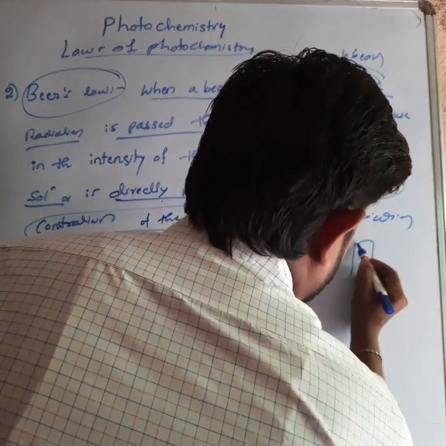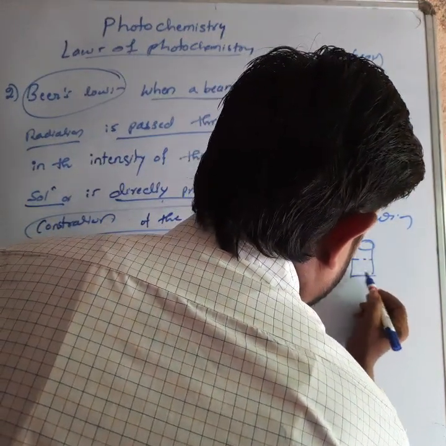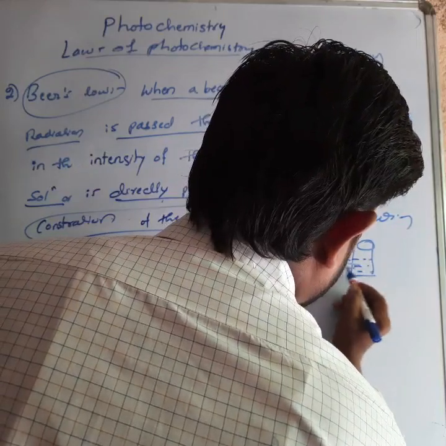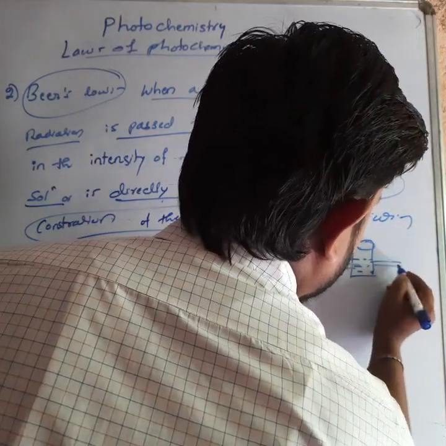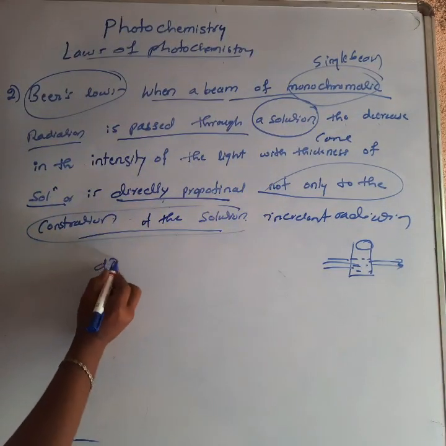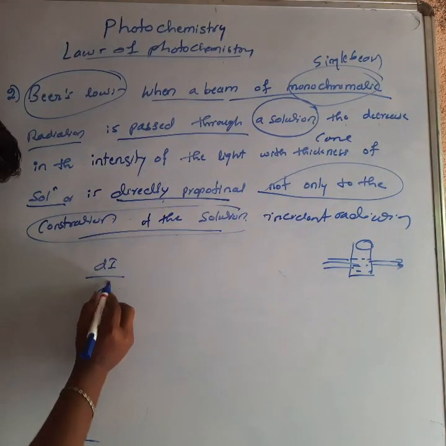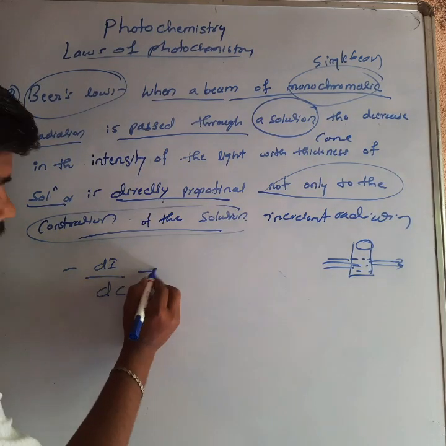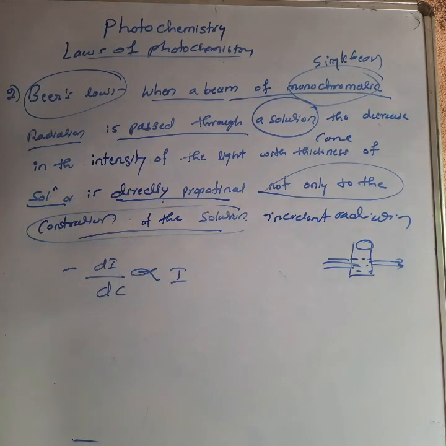Here, this is the one medium, containing the solutions. The intensity will be passed here, and the come out intensity will be up here. So here dI by dC is directly proportional to the intensity of the incident radiation. This is the Beer's law.